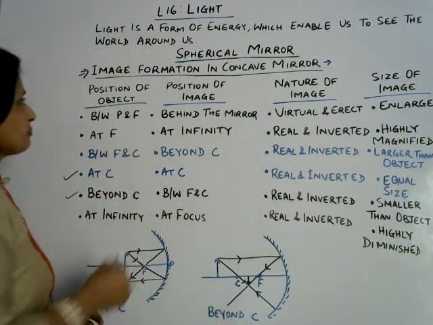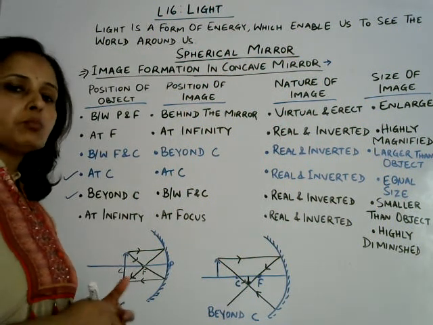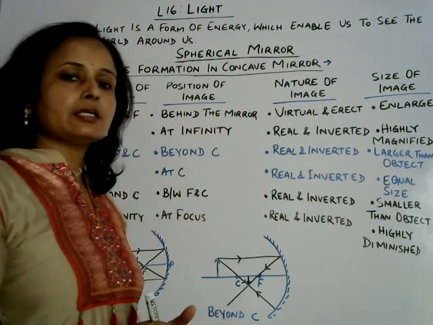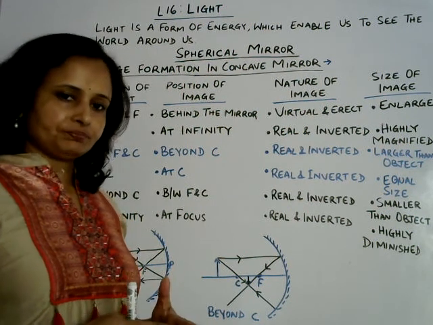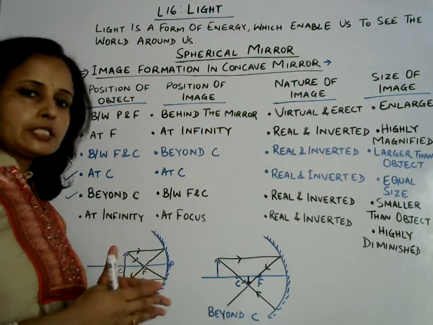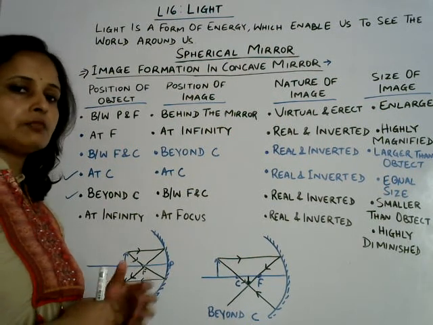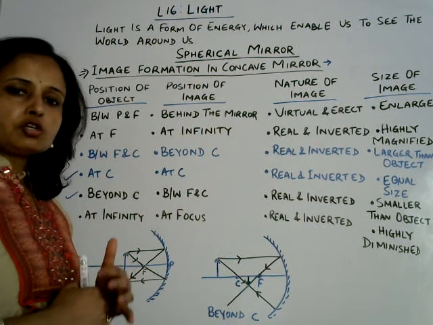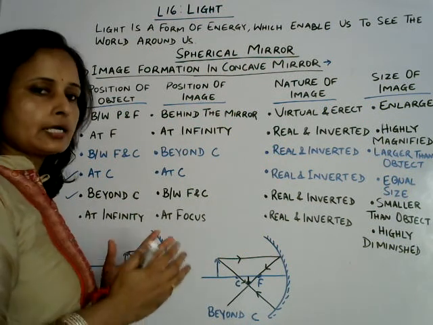So accordingly, if position of object will be in between P and F, that is pole and focus, then where will be the image formed? Behind the mirror. The image will be behind the mirror and it is virtual and erect and enlarged. Though concave mirror forms real image, but only in one condition it forms virtual image. What is that condition? When object is placed between pole and focus. In that case only this concave mirror forms virtual image. It is erect and enlarged than the object.